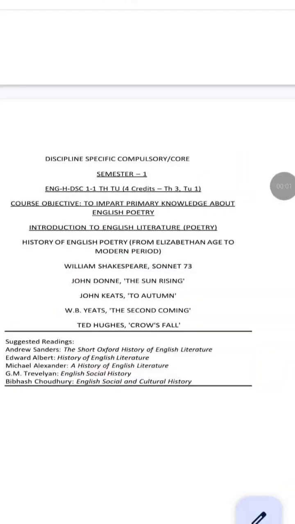For the English Honours students of semester 1, you will have 2 papers, DSCC 1 and ACC 1. From DSCC 1 paper, the total marks of the paper will be 75 marks with 4 long questions of 15 marks and 3 short RTC type of questions where you will be given a quotation or you will be asked to describe certain scenes from the poems or certain phrases from the poems.